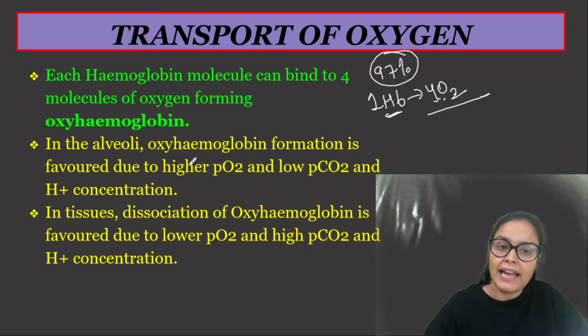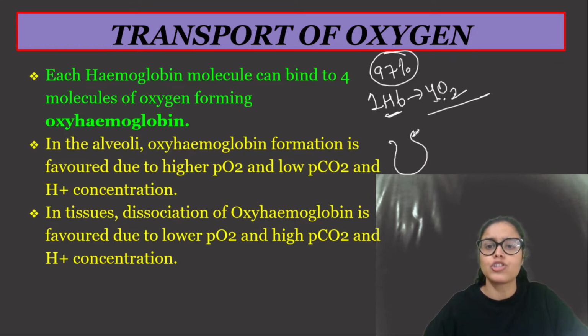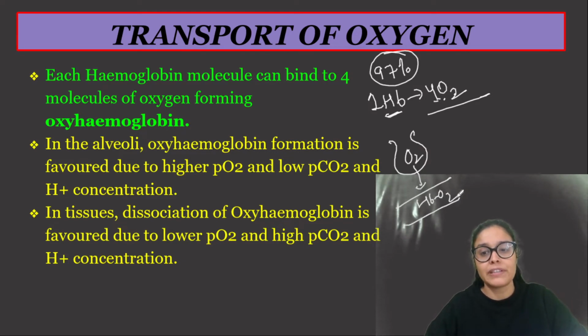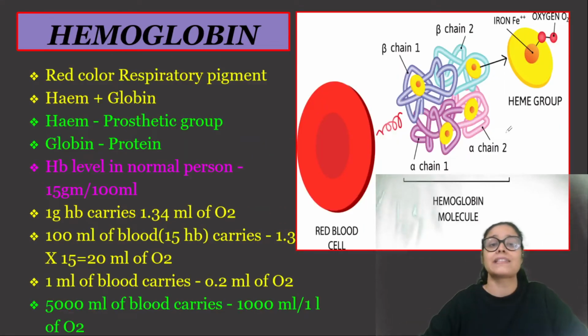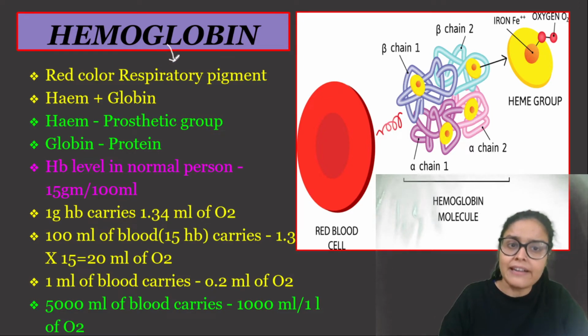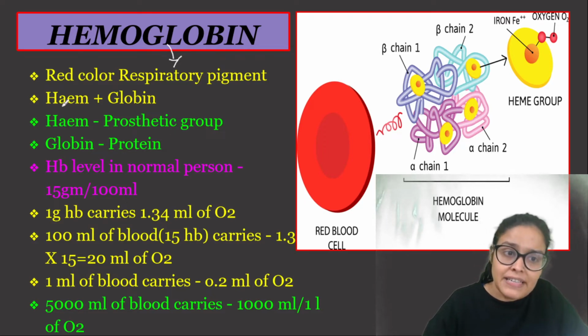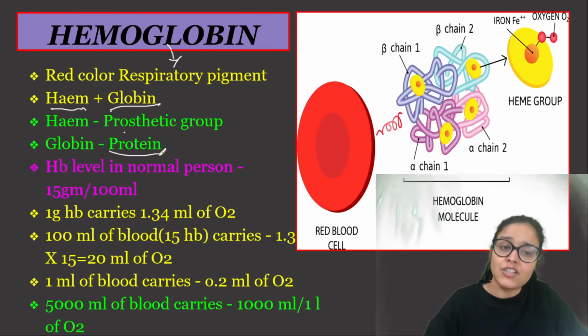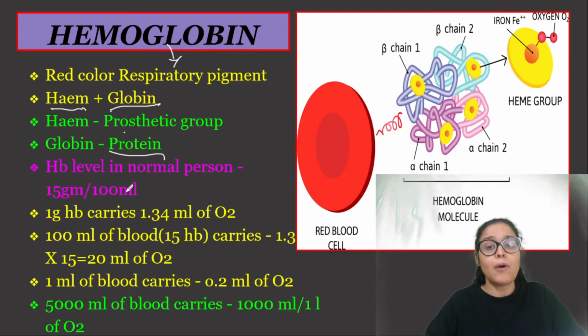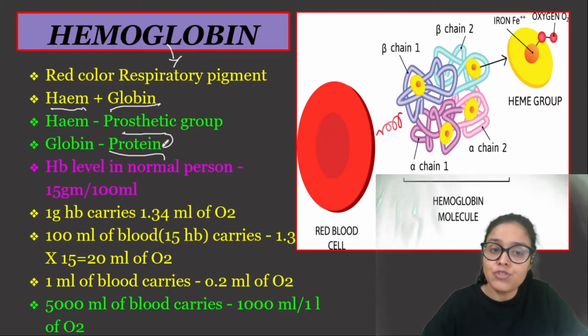And in the alveoli, obviously oxyhemoglobin would be formed, है ना? तो obviously alveoli में oxygen is more, so oxygen would go to the blood and bind with the hemoglobin there, and we are going to discuss all the points in a detailed way. But before that, let me tell you about hemoglobin, which is the red colored respiratory pigment in RBCs. It is made up of heme, which is the prosthetic group, an extra group, and globin, which is actually protein. So the heme group is an extra group attached to the protein and forms hemoglobin, right?